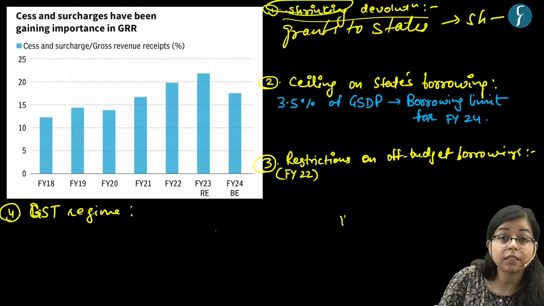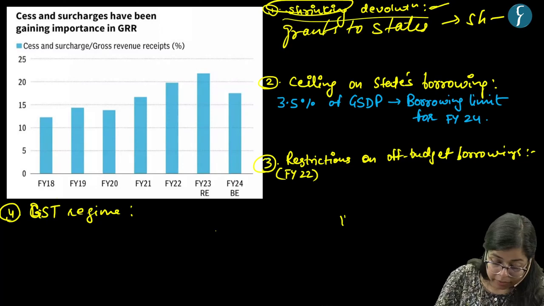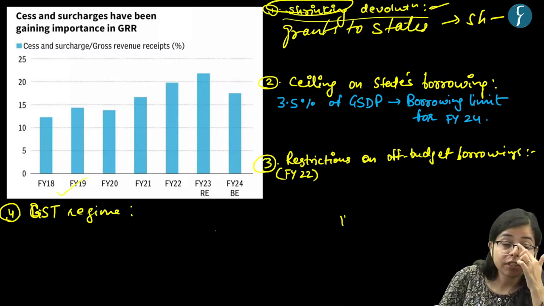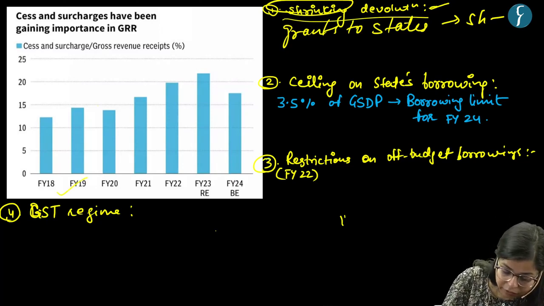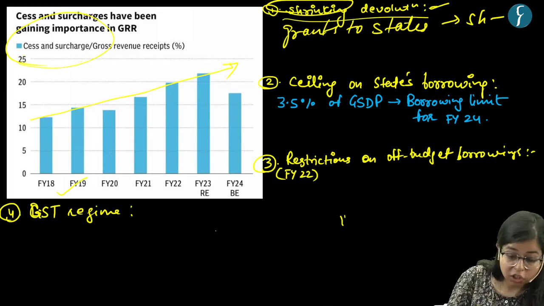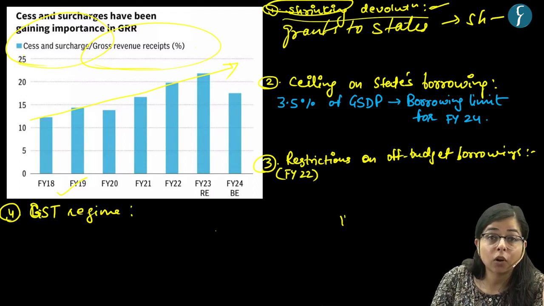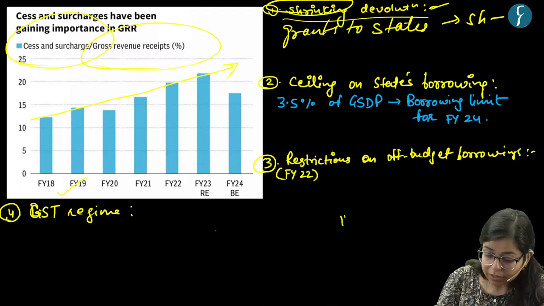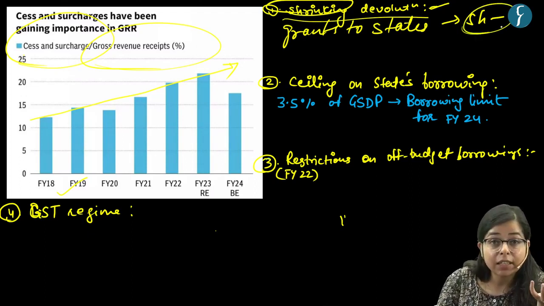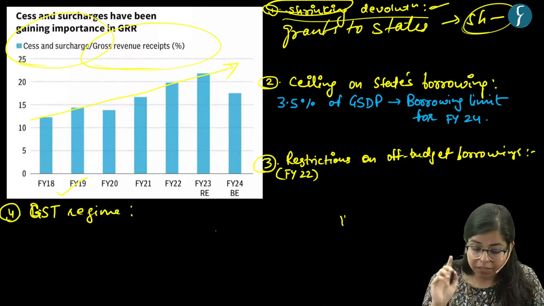So this is the first thing. And in this chart, if we move from the left-hand side to the right-hand side, it shows that the value of cess and surcharge has increased in the gross revenue received by the central government, right? And this is one of the reasons that the grants to state governments have been shrinking. This is the major reason.